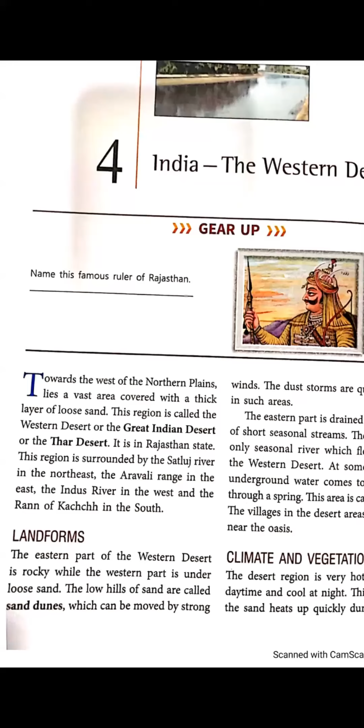This region is surrounded by the Satluj River in the northeast. Let me show you.